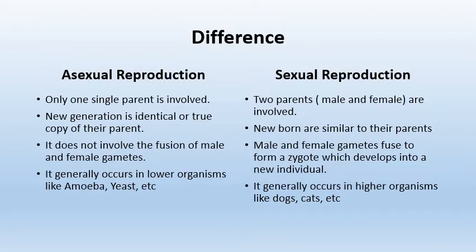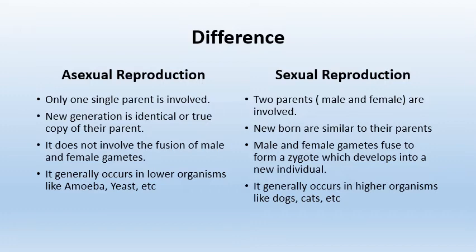Asexual reproduction does not involve the fusion of male and female gametes, whereas in sexual reproduction, there is the fusion of the gametes which forms a zygote, and this zygote develops into a new individual.